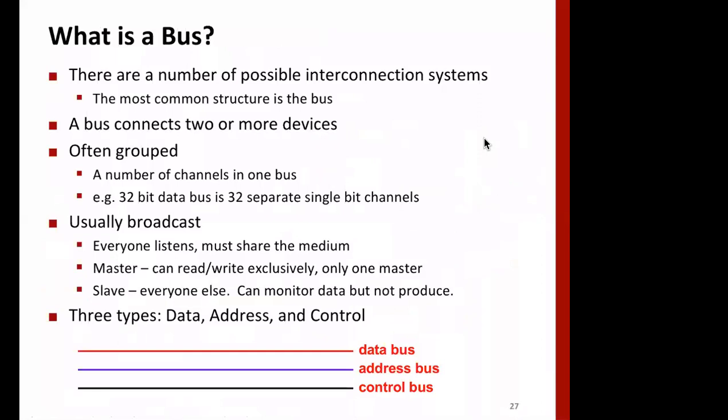So what are buses? We have a processor, and the processor needs to communicate with memory. It also needs to communicate with IO devices.